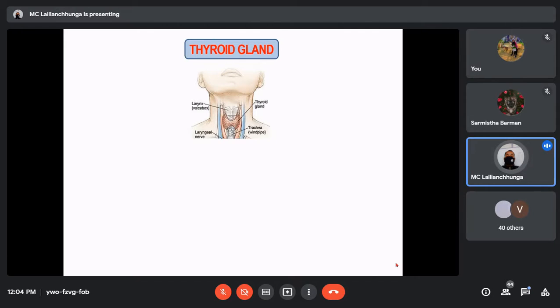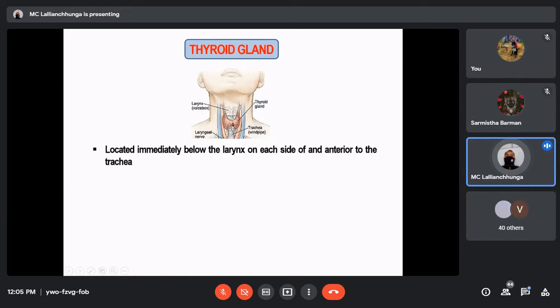Let us first discuss what the thyroid gland is. It is an endocrine gland located immediately below the larynx. The larynx is the voice box, and it is also a passage for air. So immediately below the larynx, on each side of the trachea and anterior to the trachea.